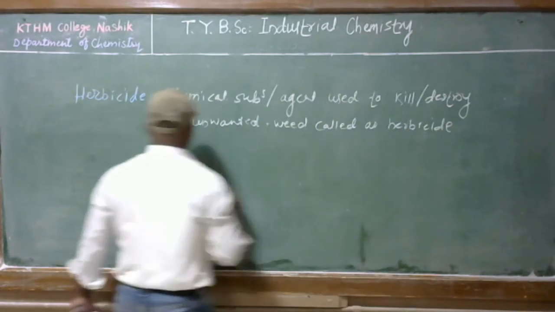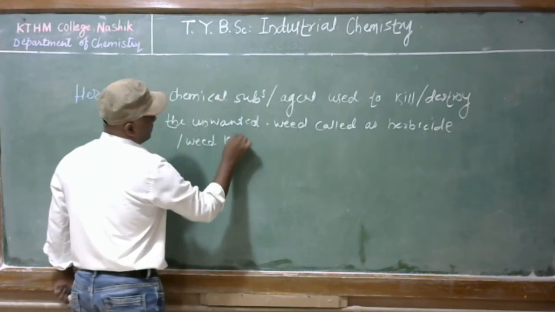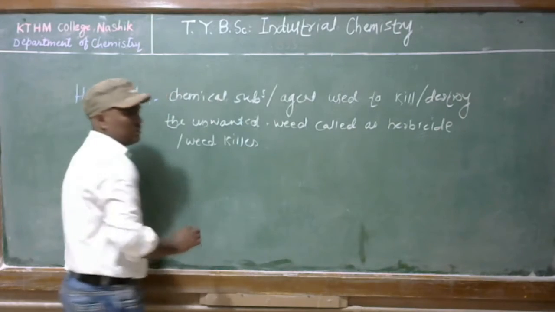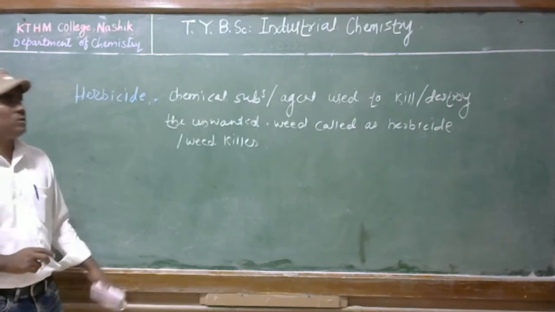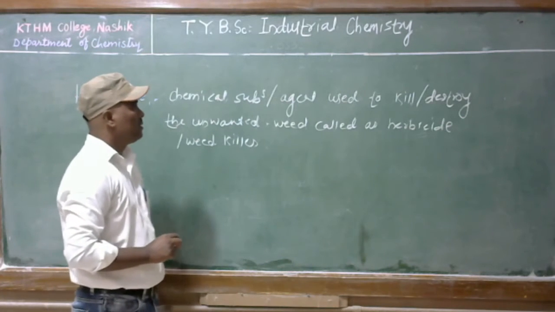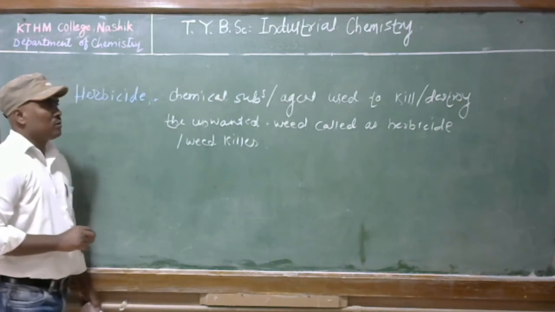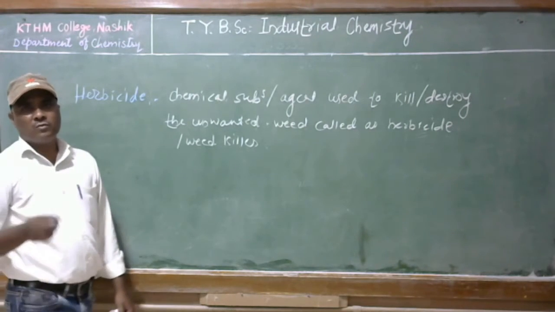It is also called a weed killer, isn't it? So in the last lecture we discussed what a herbicide is. A herbicide is a chemical substance or agent used to kill or destroy the unwanted weed, or it is also called a weed killer.